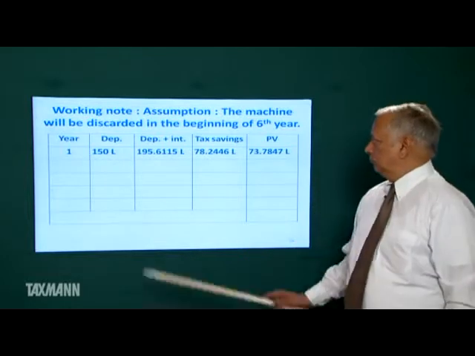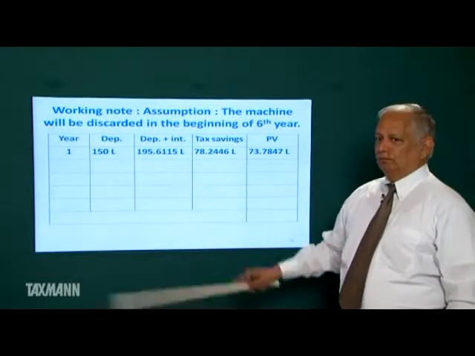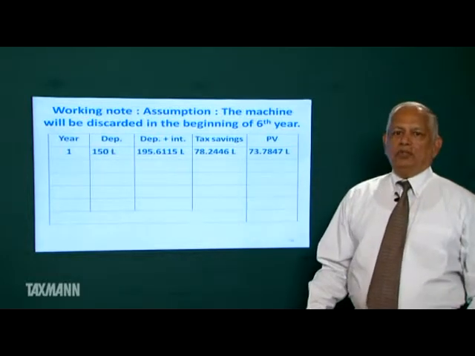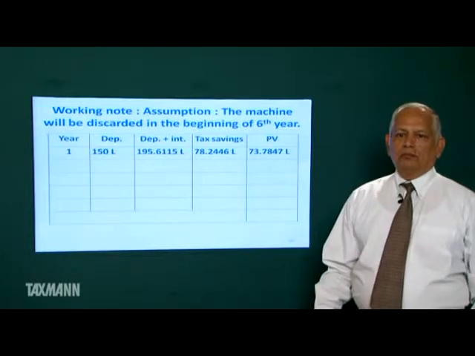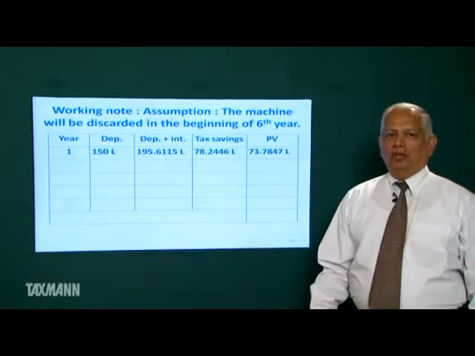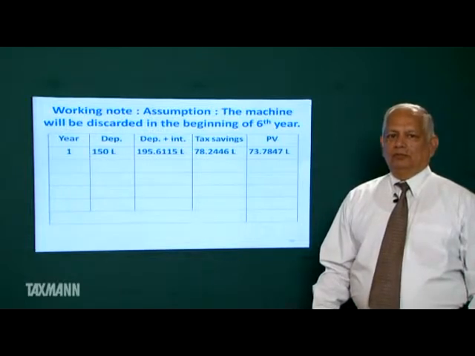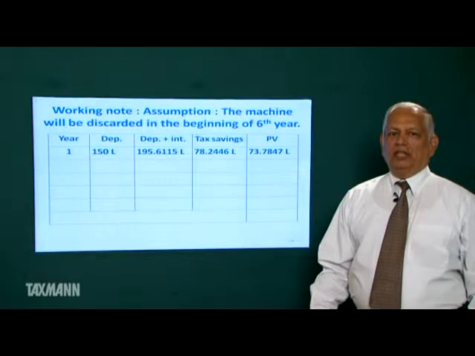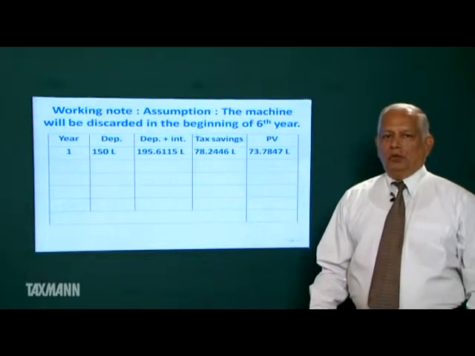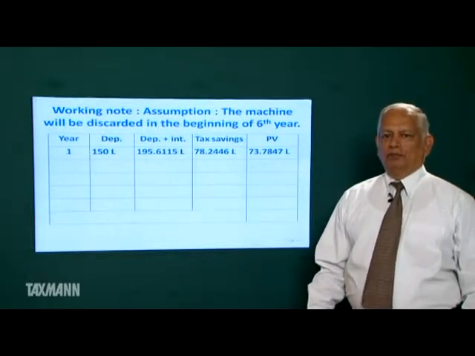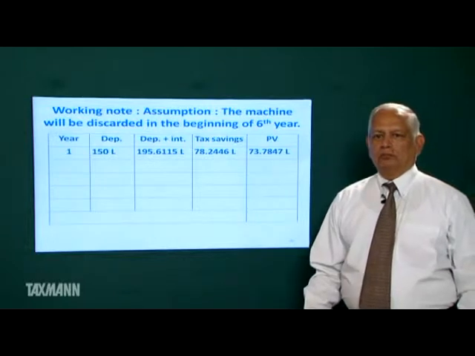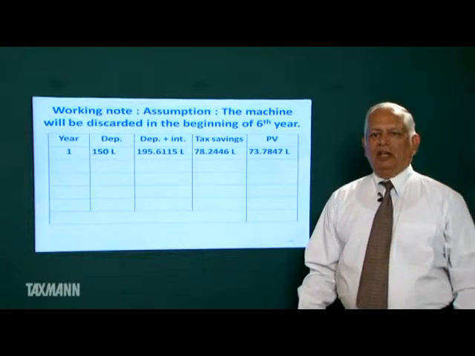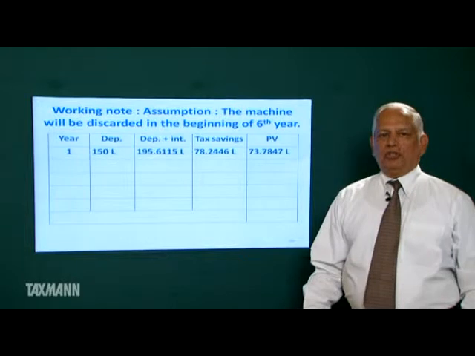Depreciation for the 1st year. What is the cost of the machine? The cost of the machine is $1.5 million. The dollar will be purchased at the rate of rupees 40. So 1.5 million into 40 shall be 600 lakh.